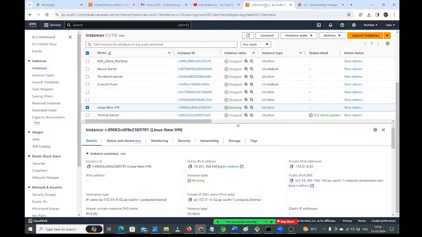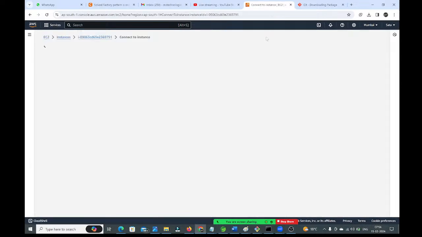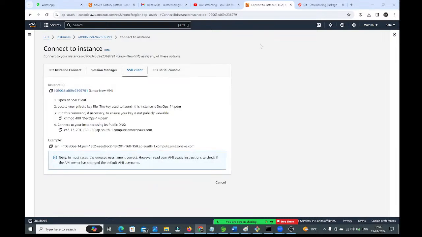Now go here, how to connect with this. Select this instance, and here we have the Connect option. Click on it. Under the SSH client, you will get this SSH command. What is this SSH command? It shows which user you are going to connect as.